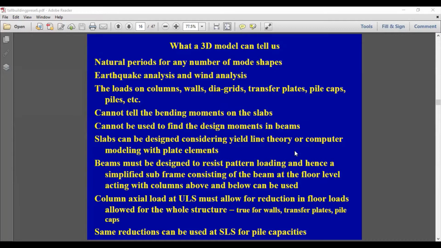care of. So if you look at the structure, the first thing you see is that the structure consists of elements where, because you have modeled the actual size of the element, the program automatically takes care of it by calculating the weight of the structure for the vertical load calculations and calculating the mass of the structure for the calculation of dynamic properties.